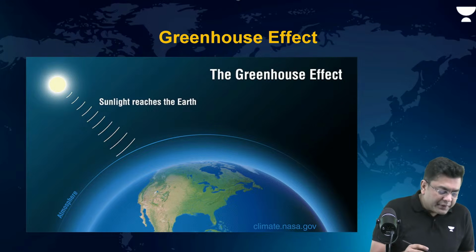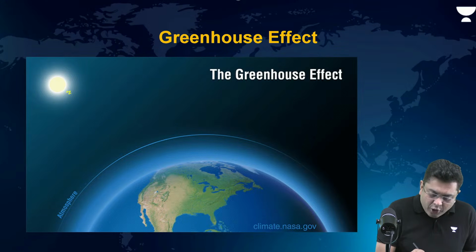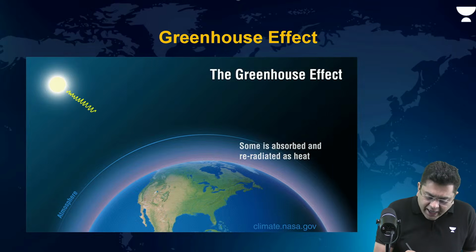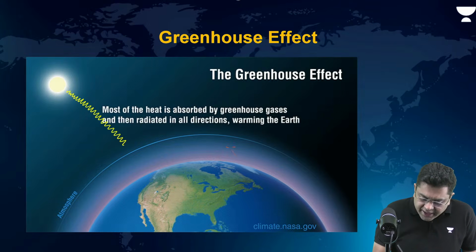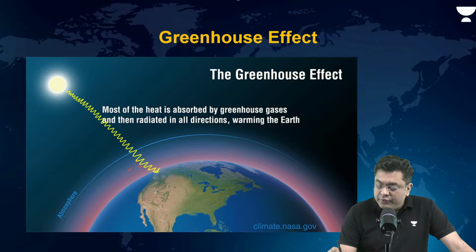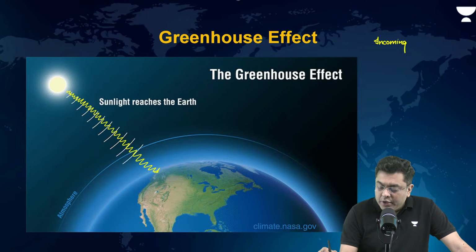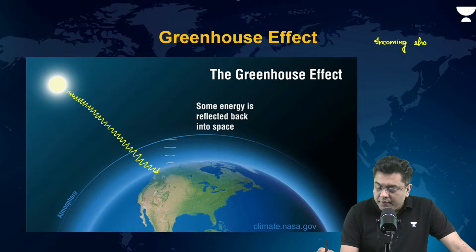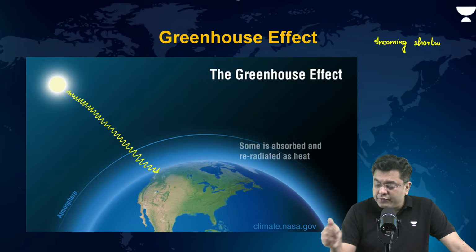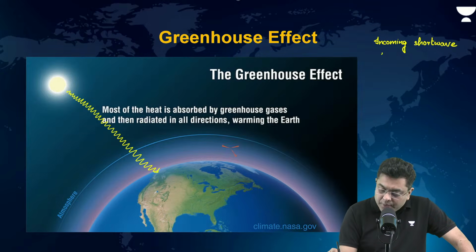You see, what happens is that the sun releases energy in the form of very high energy radiative waves, what is known as the incoming short wave. Incoming short wave, because the wavelength is small. Incoming short wave solar radiation.